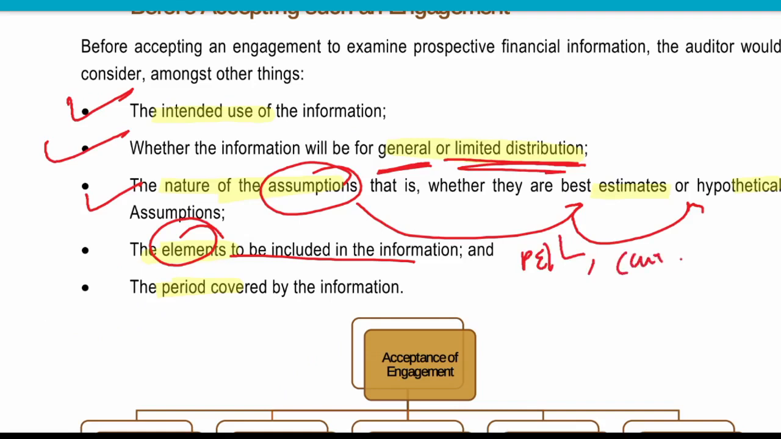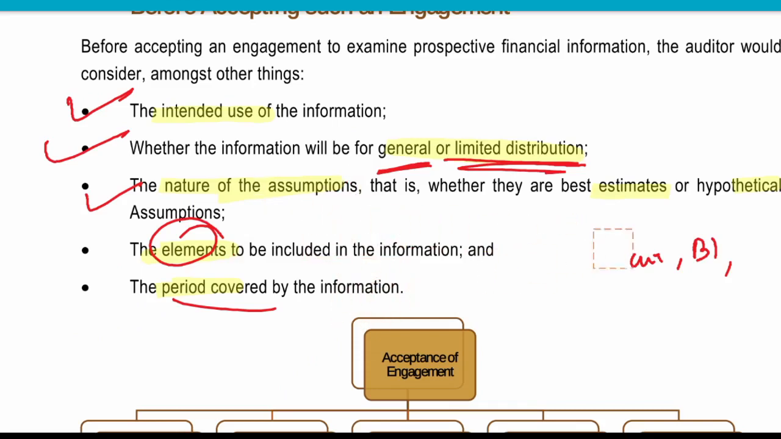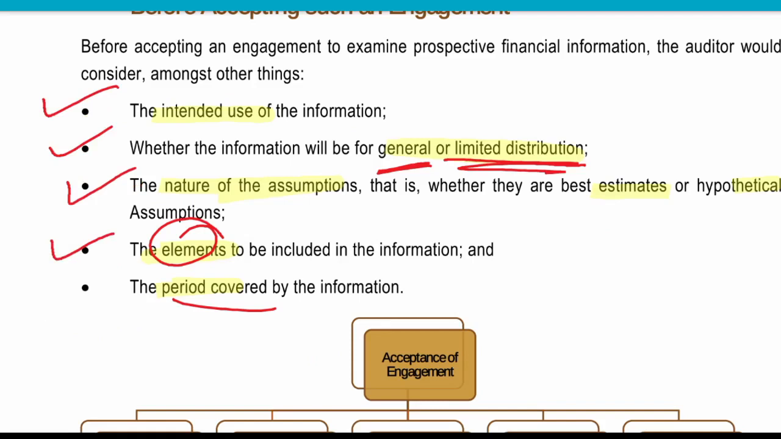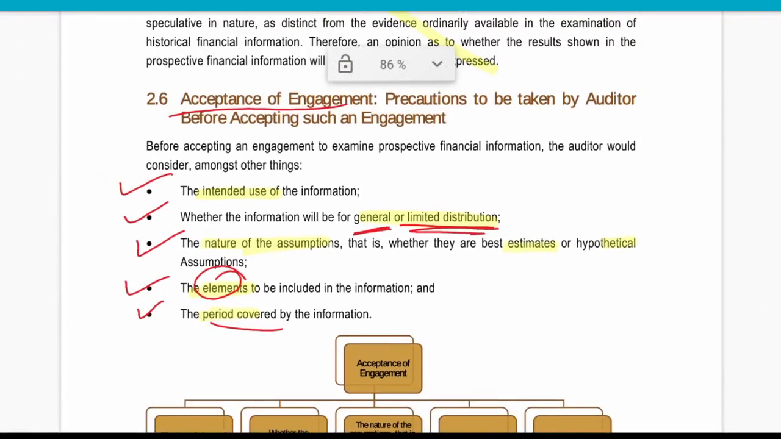Sometimes it's only cash flow, sometimes it's only balance sheet, and sometimes it's only related to one or two elements. So, what elements of prospective financial information will be included, the auditor needs to know. Now, what period is going to be covered in this information is also to be known to the auditor before accepting these kinds of engagements. So, what will be the intended use, its distribution, the nature of assumptions, the elements covered in this prospective financial information, and what is the period to be covered. These are some of the precautions taken by the auditor before acceptance.